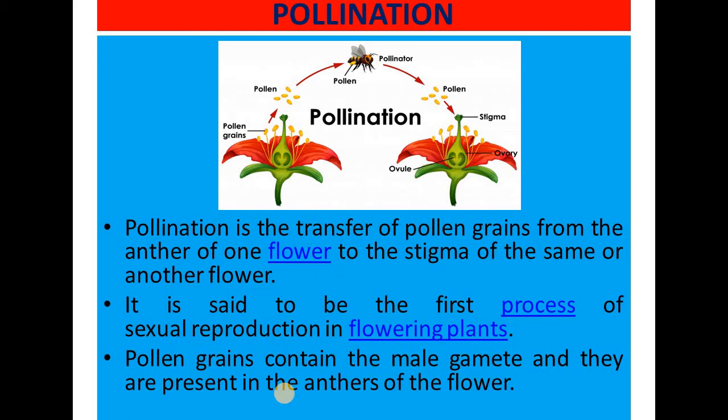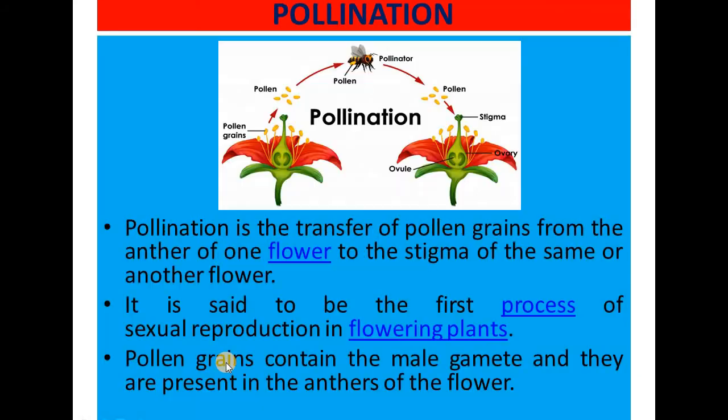It is said to be the first process of sexual reproduction because after pollination, the pollen grains will germinate and the pollen tube will come out and enter into the style, and finally reach the ovary, and inside the ovule it will enter through the micropylar part that we have studied in the last lectures. And here the sexual reproduction is going to occur, and the first process of this sexual reproduction, that is pollination, will result in fertilization, and after that seed and fruit will be produced.